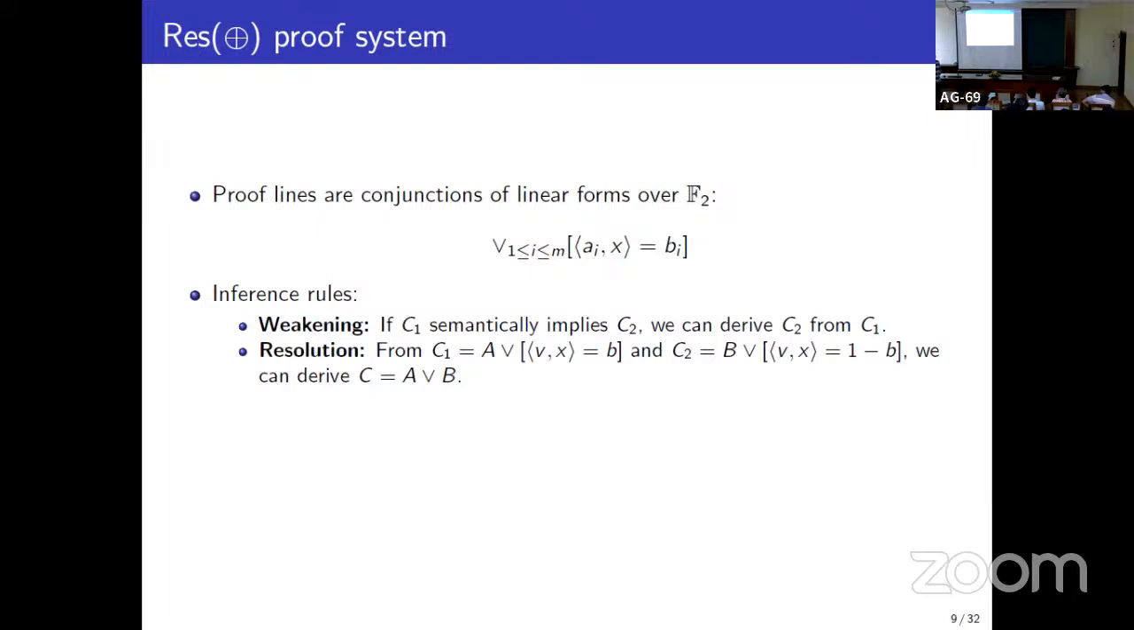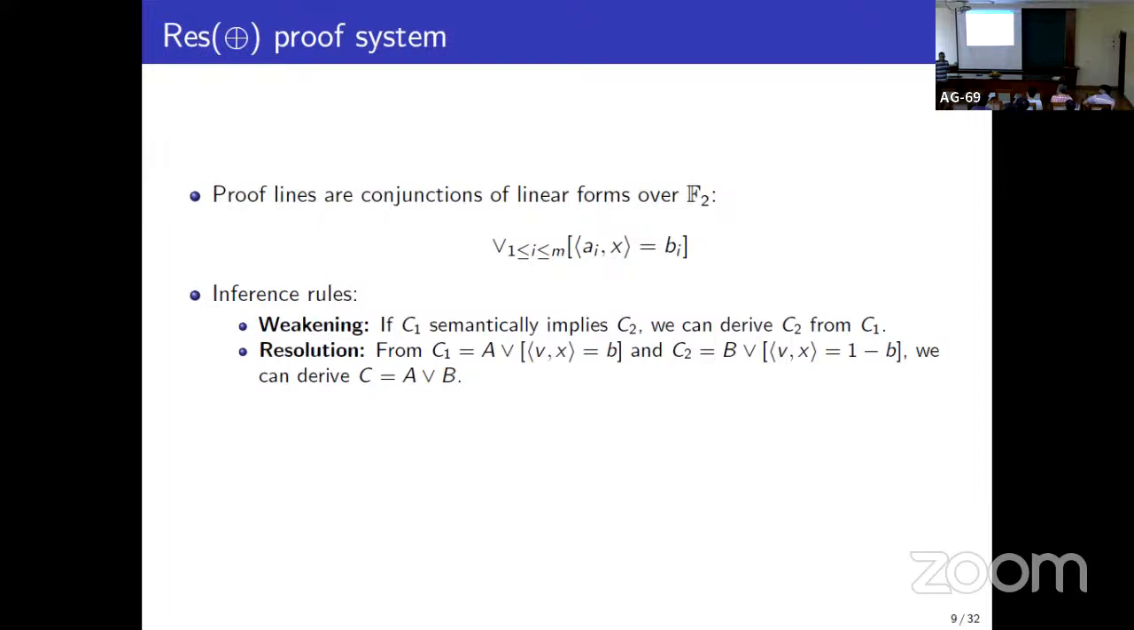Each line is itself an OR of equations. Yes. So in normal resolution, each line was an OR of equations where each equation is like xi equals b. There were coordinate equations. Here I am allowing general equations. So okay, this is a sound and complete proof system, and this is different from usual.